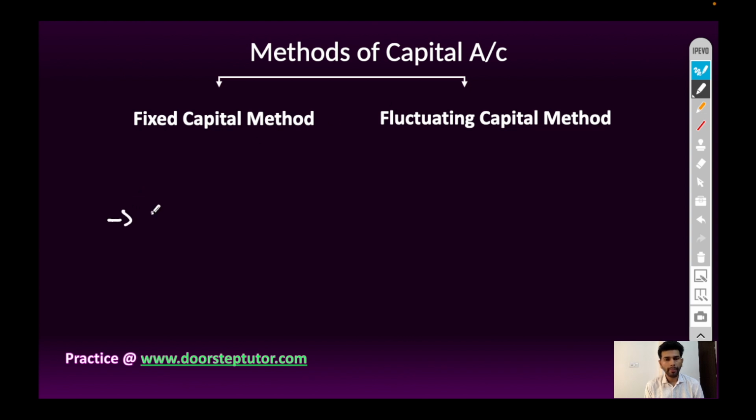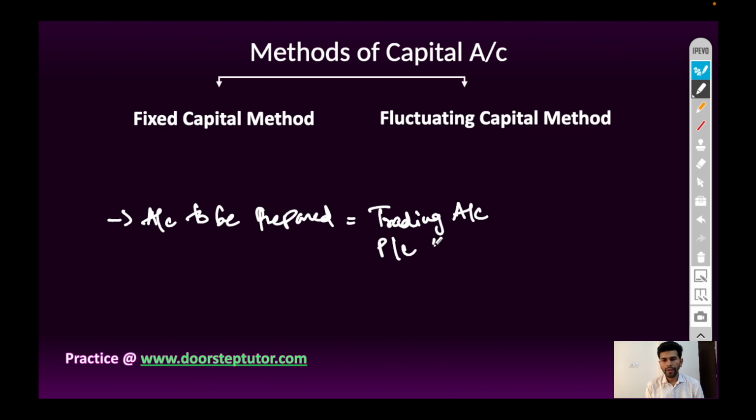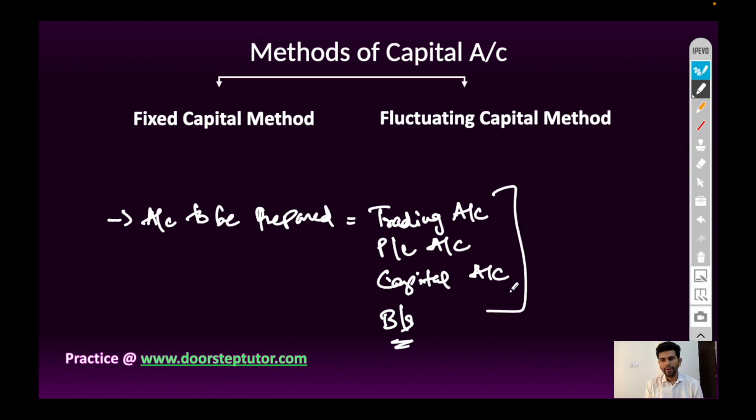What are the accounts to be prepared? In case of a partnership firm, trading account, profit and loss account, partners capital account, and balance sheet. Generally, we prepare these accounts in case of partnership final account, but sometimes we also prepare partners current account in addition to partners capital account.